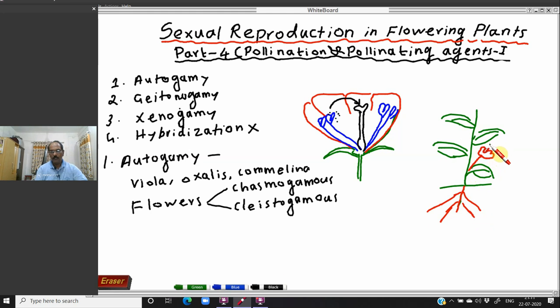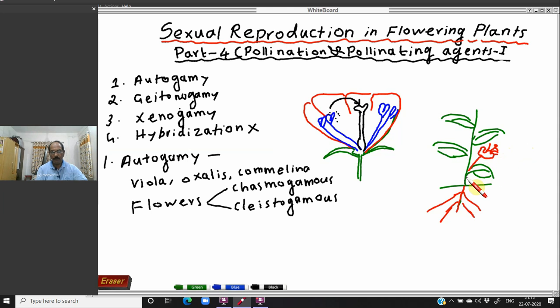This flower is completely open, so the androecium and the gynoecium are very well exposed. A flower that opens completely, with the androecium and gynoecium well exposed, is known as the chasmogamous flower. In the chasmogamous flower, the pollen grains of the anther may fall on the stigma of the same flower. It is a possibility. There is also a possibility that an insect visits and pollen grains from another plant fall on the stigma. So complete autogamy is impossible in this type of flower.